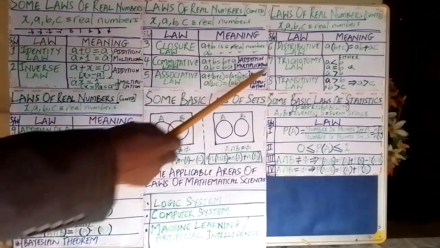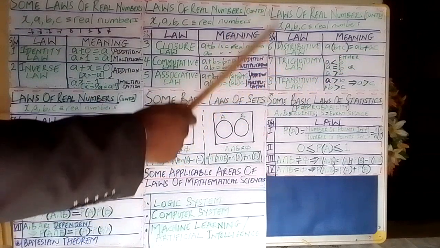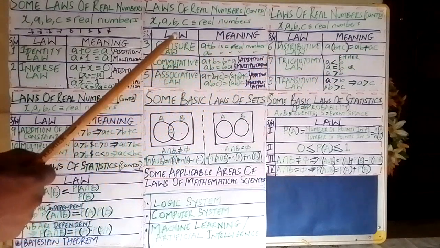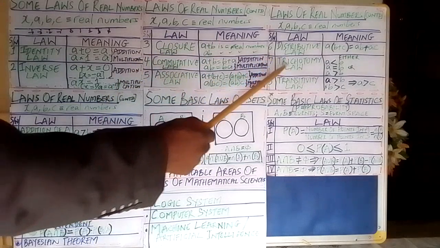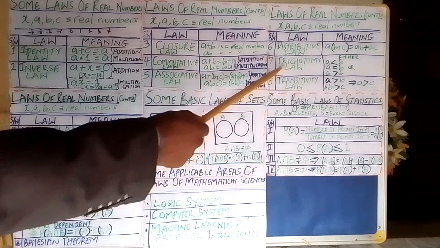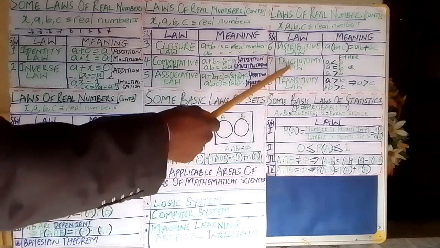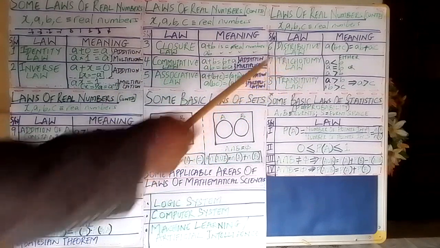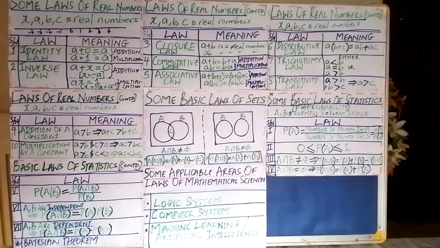We move to the seventh law with respect to real numbers, which is called the trichotomy law. You can take note of this part of the word, tri. That is, it's talking about three things there.